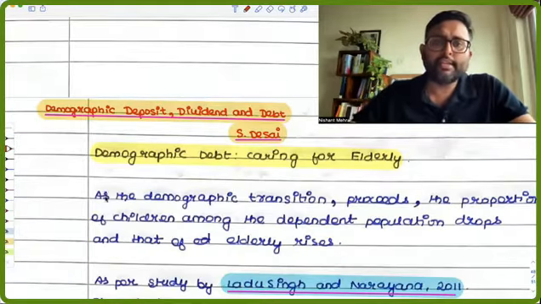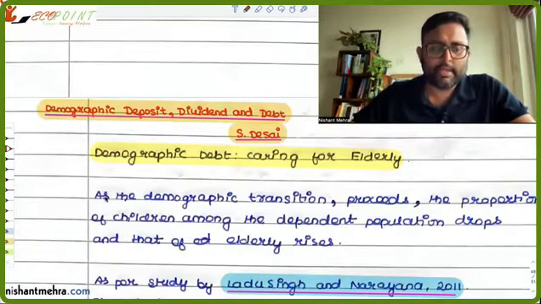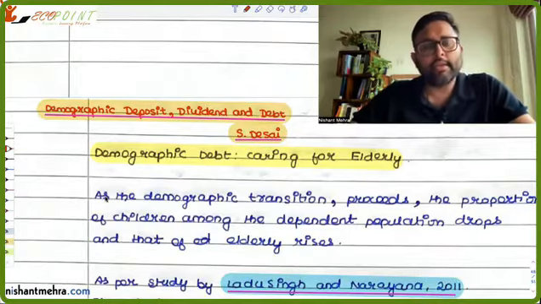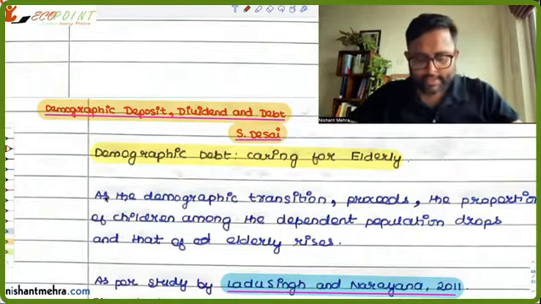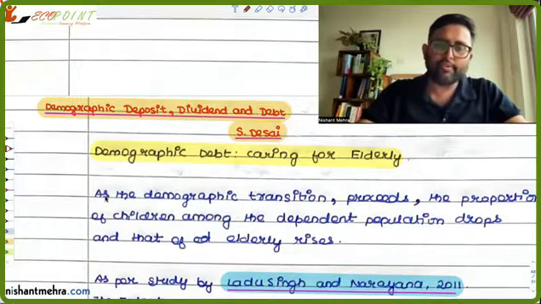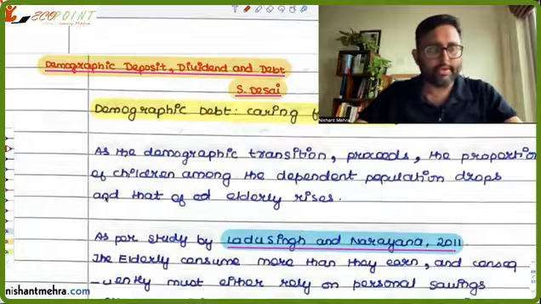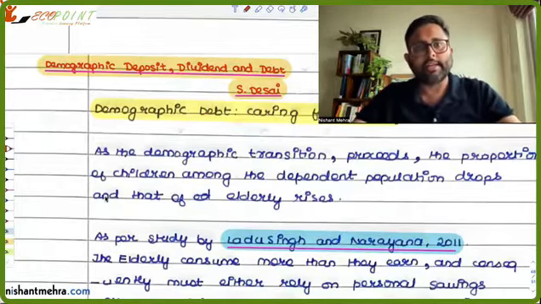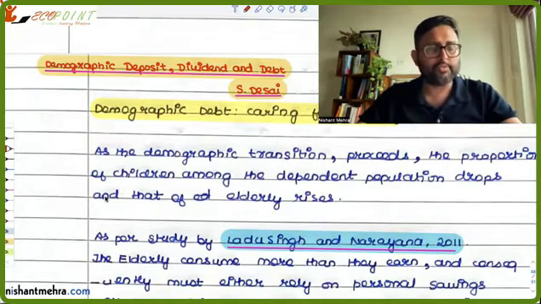Demographic Deposit, Dividend and Debt, by Desai. This is the last part of the reading by Sonalde Desai, and here we are talking about demographic debt. The point is that when the demographic transition is proceeding, earlier, because of the fertility rate decline, the proportion of children is falling.